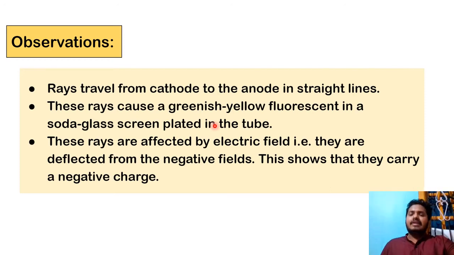Now we know that electrons transit like this, but at that moment it was not known, and it was observed only at low pressure. So these rays cause a greenish yellow fluorescence in the soda glass tube, meaning the glass tube that was used.